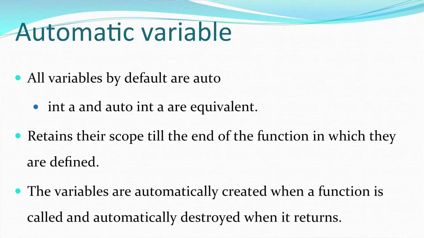They retain their scope till the end of the function in which they are declared. That means, if an auto variable is made local, it will be accessed in that particular function. If it is declared as global, then it can be accessed across all the functions. The variables are automatically created when a function is called and automatically destroyed when it returns. This is about local variables. As soon as the function closes, their scope also ends.